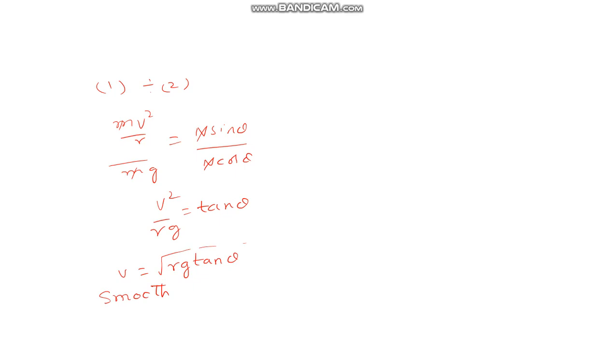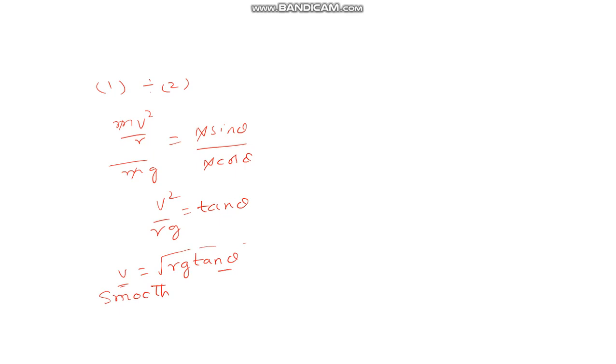Okay. So what is the safe speed here? V is equal to root over Rg tan theta. So you can see the tan theta component is deciding the speed of the vehicle with which he should go. So you can change the value of theta, tan value will change and thereby V value will change.